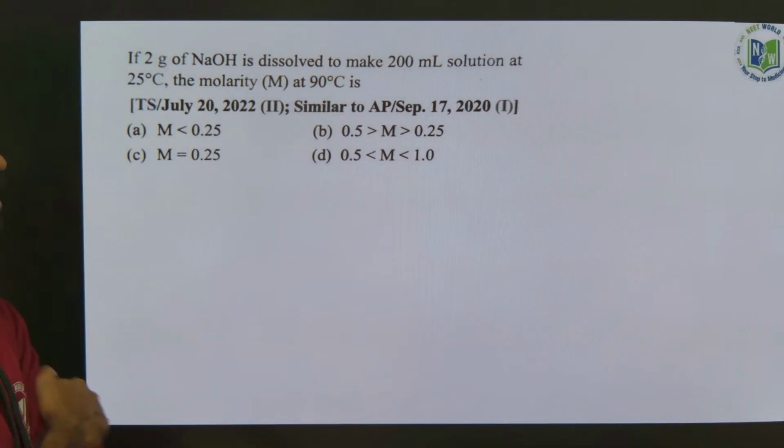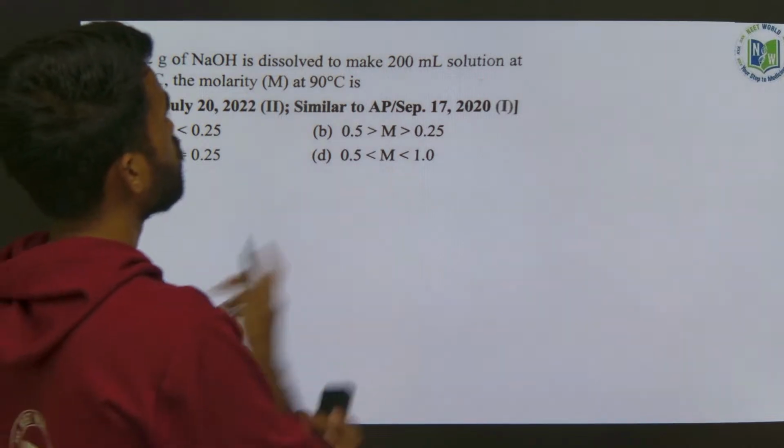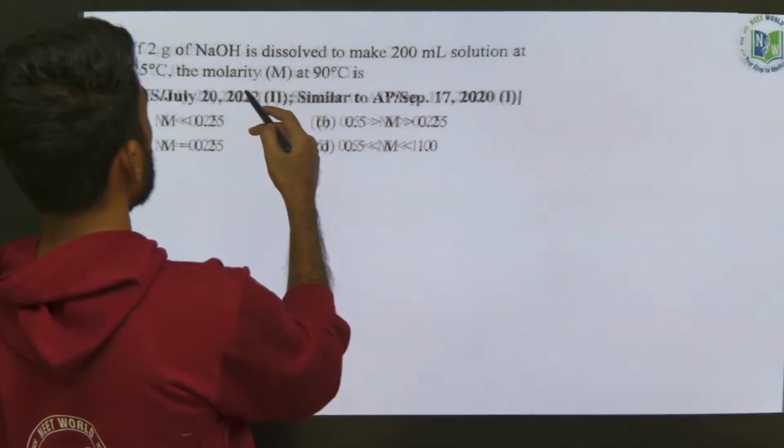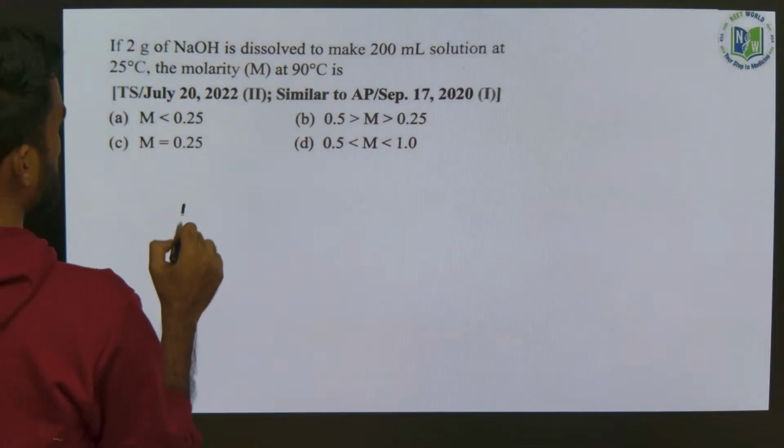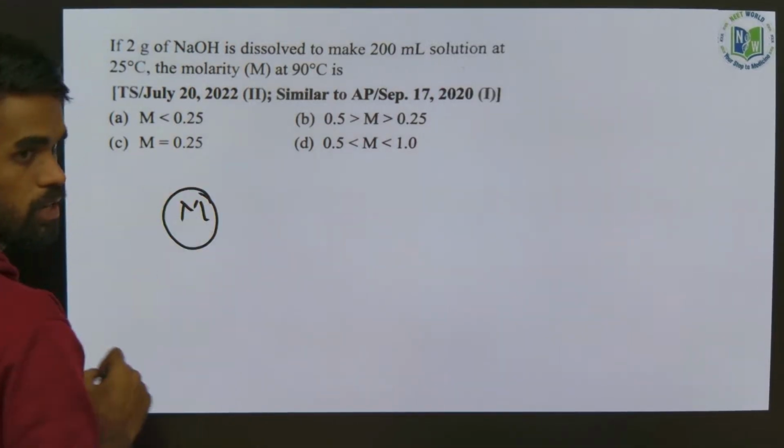What will be your answer? 200 ml solution of what? Salt water. NaOH. If 2 grams of NaOH is dissolved to make 200 ml of NaOH solution at 25 degrees Celsius, we will get some molarity at 25 degrees Celsius.